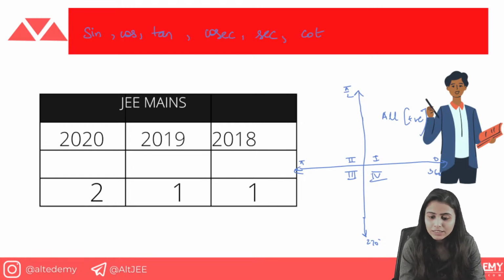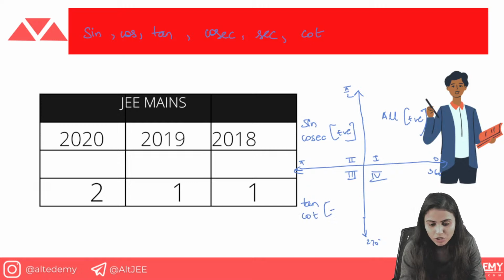In the second quadrant, everything is negative except sine and cosec, so sine and cosec are positive in the second quadrant. In the third quadrant, tan and cot are positive. In the fourth quadrant, cos and sec are positive.